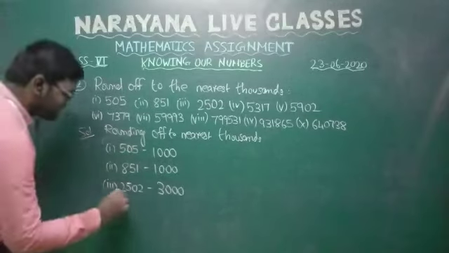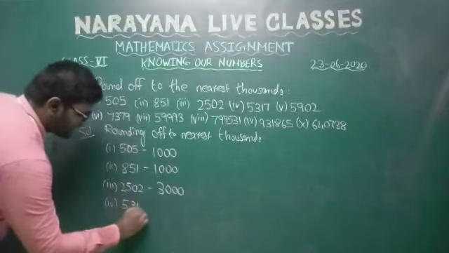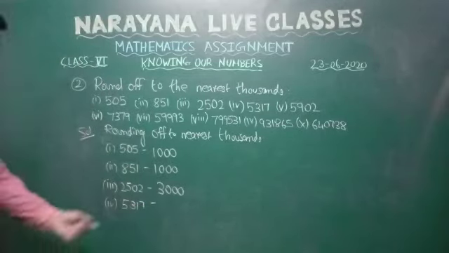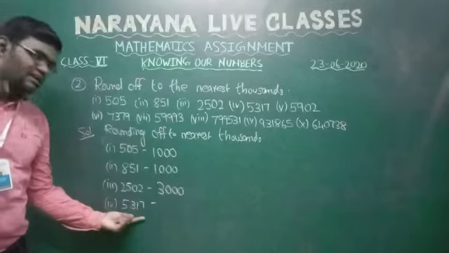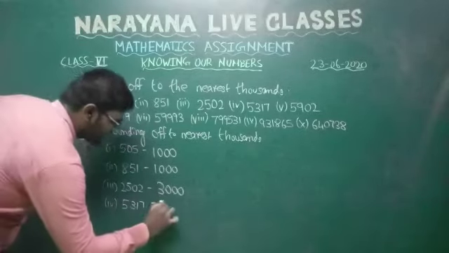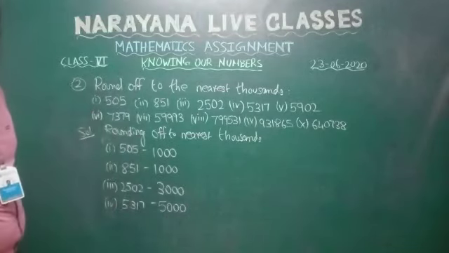The next, fourth subdivision is 5317. Here take the 3 digits, 317, which is less than 500. Less than 500 means we will round off to 0. So we will get 5000. We get the answer as 5000.